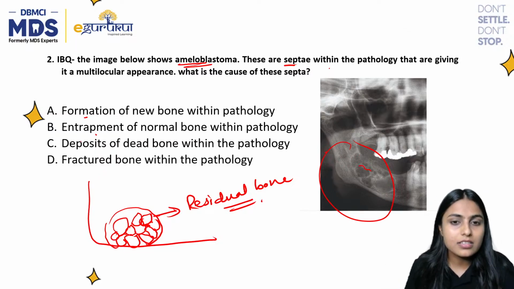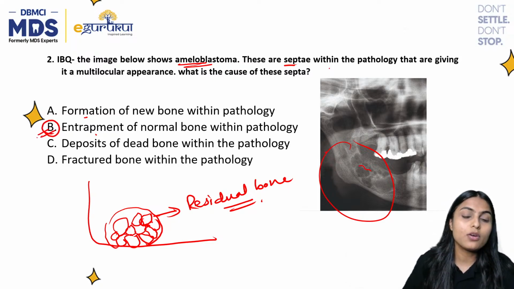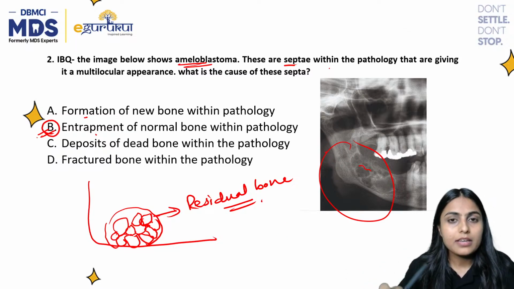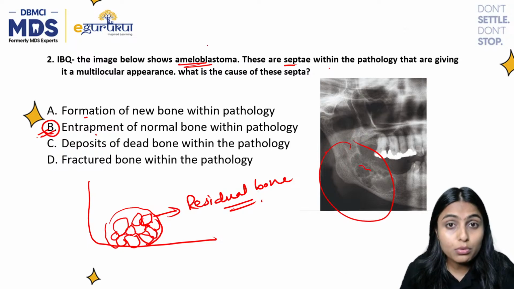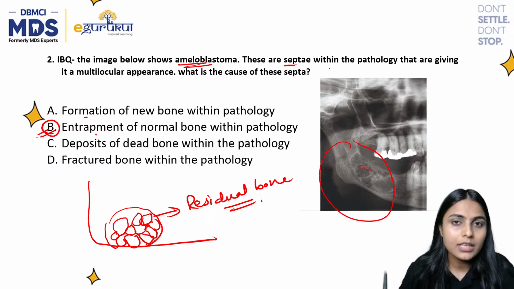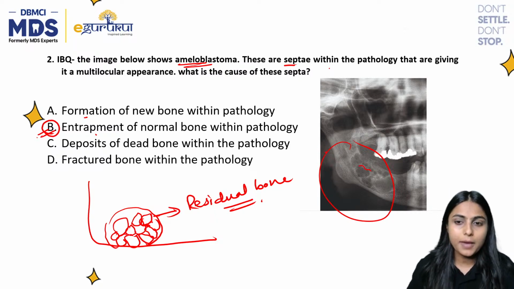The correct answer should be entrapment of normal bone within the pathology. Option B should be your answer. Multilocular appearance basically comes due to the residual bone that remains after destruction of the normal bone.